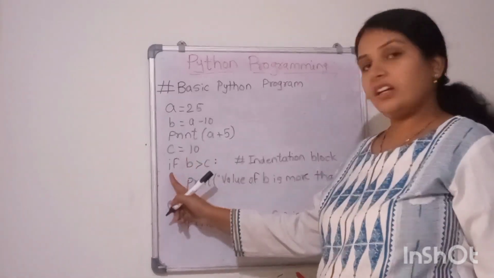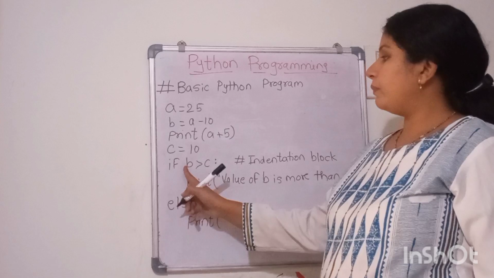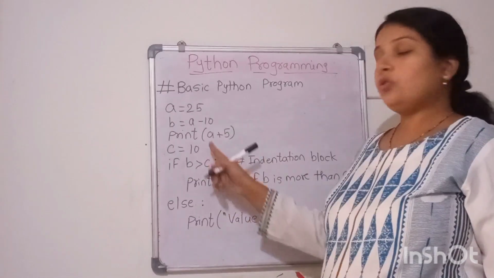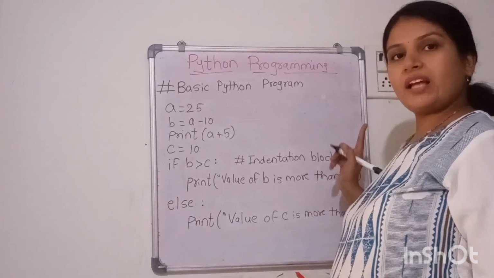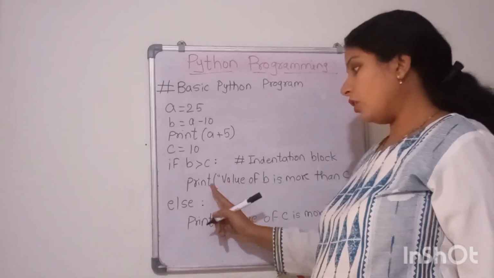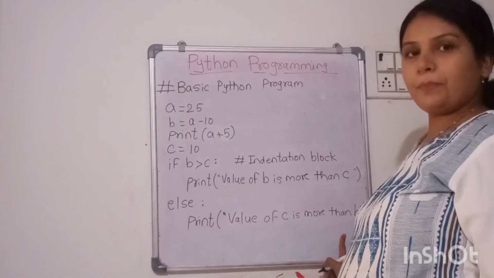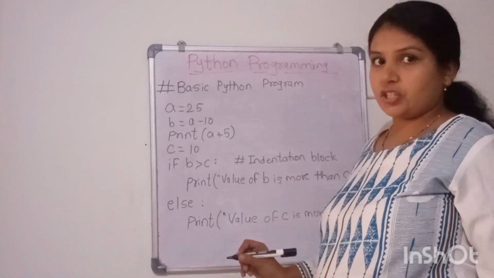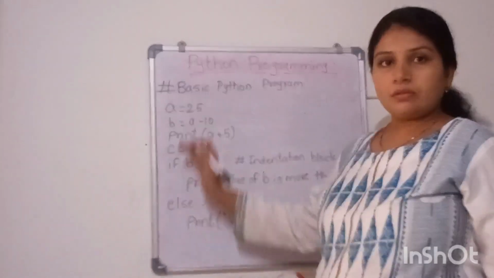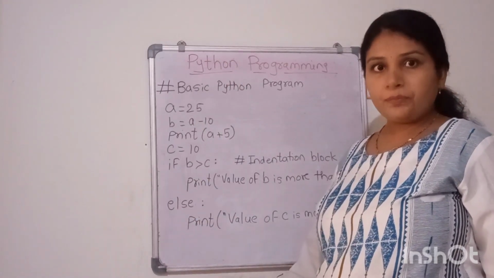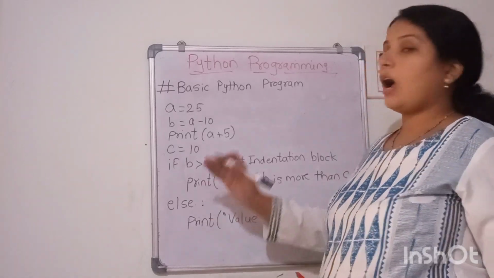So either this condition will be true or the other. If B is greater than C, then only you are going inside and printing value of B is more than C. If not, then you are printing value of C is more than B. The simple condition.